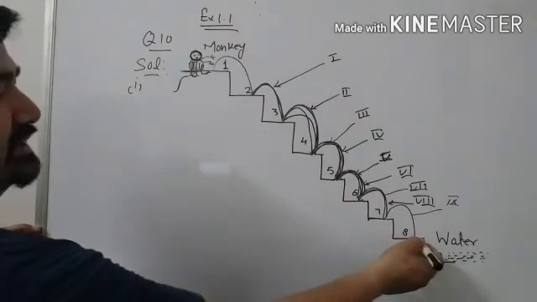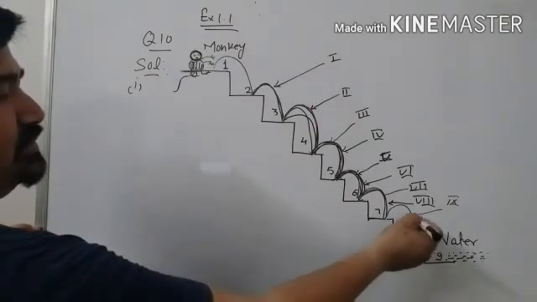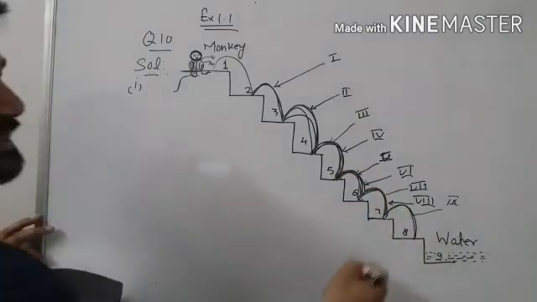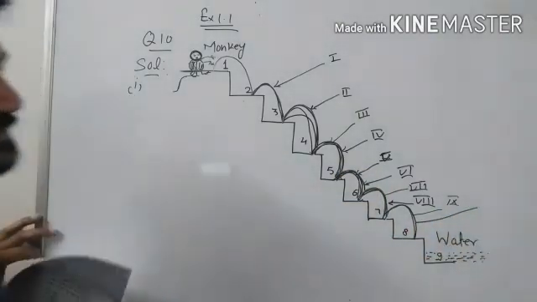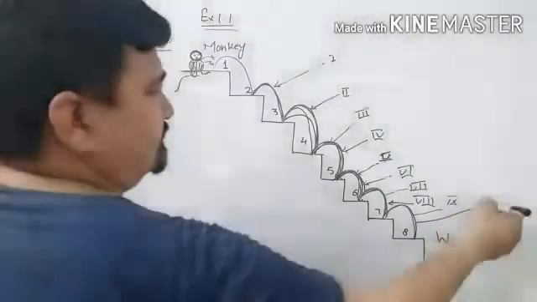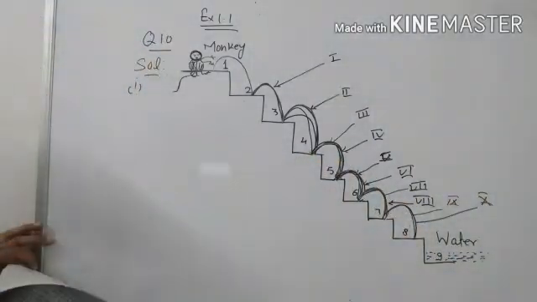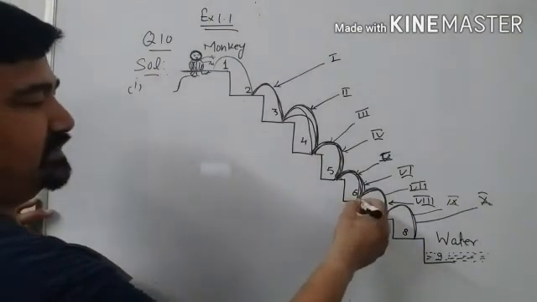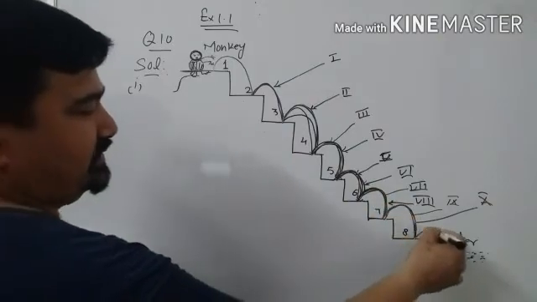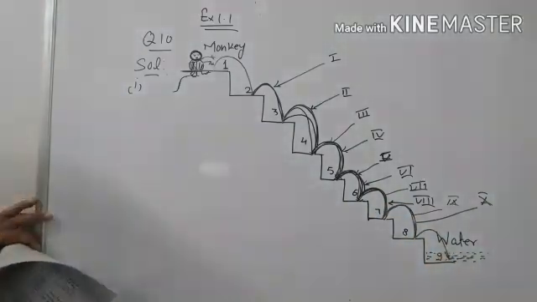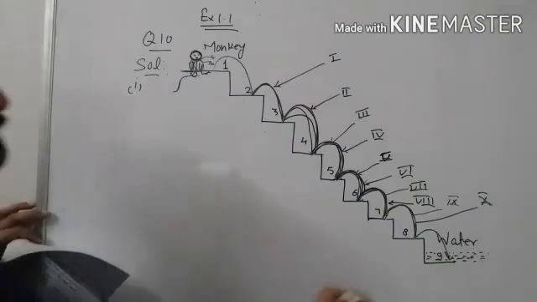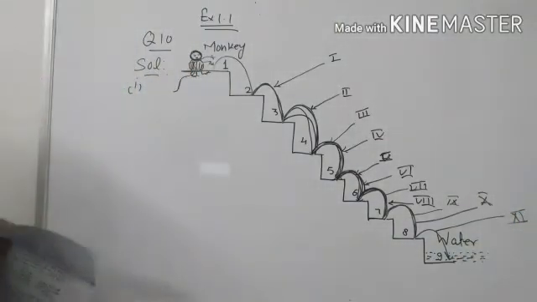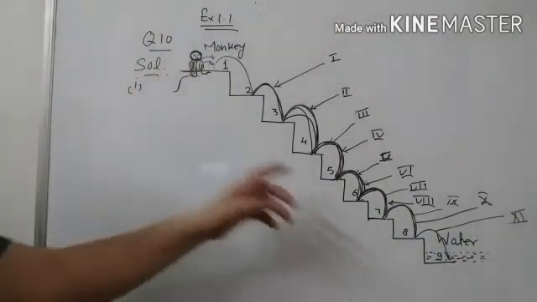Now again he takes 2 steps back and reaches step number 6, and it is jump number 10. Now he takes again a forward jump, 1, 2, 3 steps, and reaches the water level, and it is jump number 11.